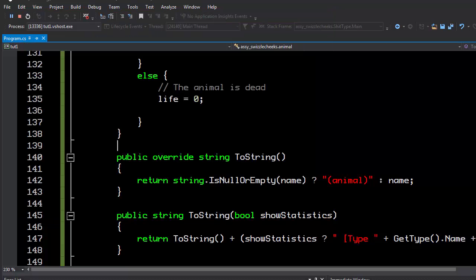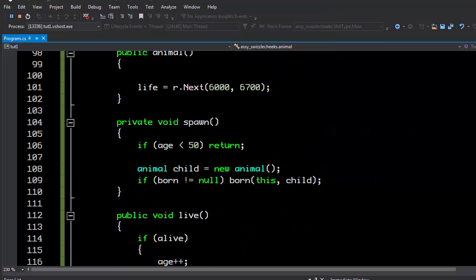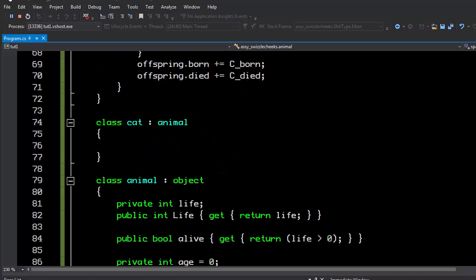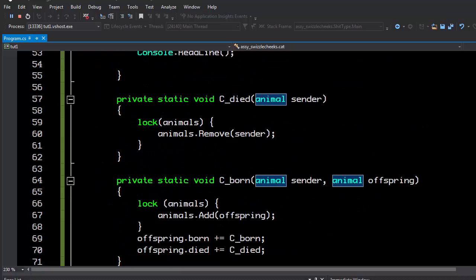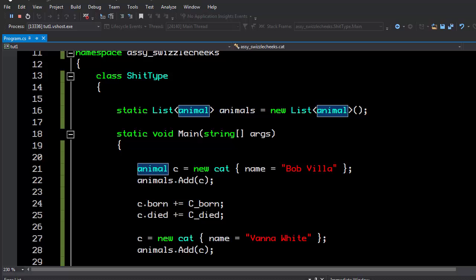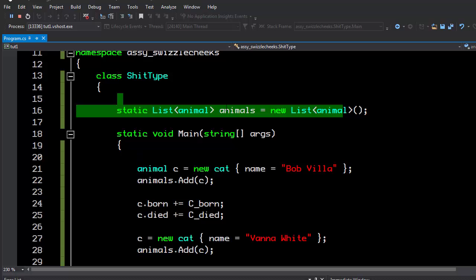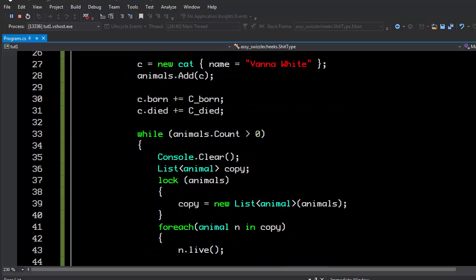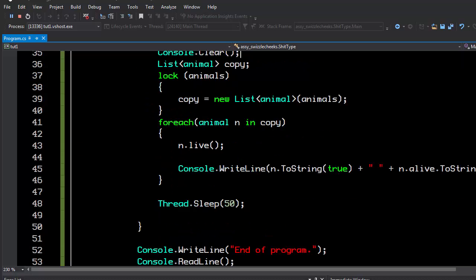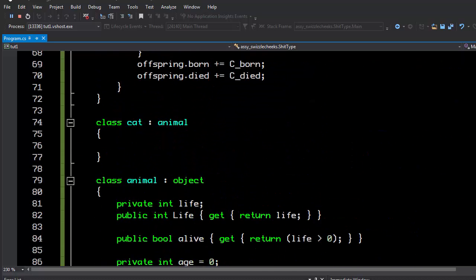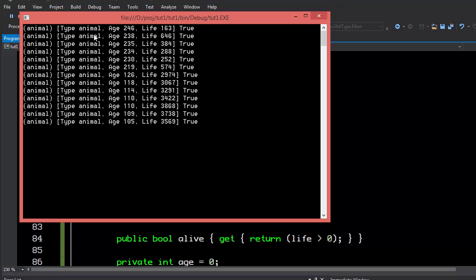The reason for that, obviously, is because when we spawn, we create a new animal instead of a new cat. But the thing to note here is that our cat is a class that's inherited from animal, so it can be used interchangeably with animal. Any place that accepts an animal, I can put a cat. I put it in the list of animals. I pass it through the event handlers. We call live on it. We do everything with the cat that we can do with an animal. I didn't have to rewrite any of the code. All I had to do was just create the class and change those 2 to cat. And you can clearly see here that by this point we're all animals.